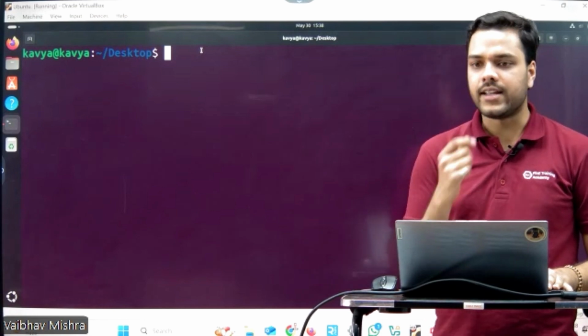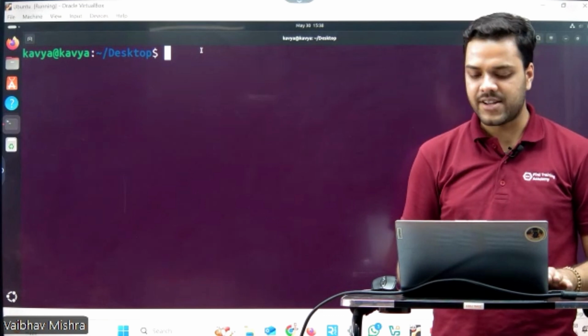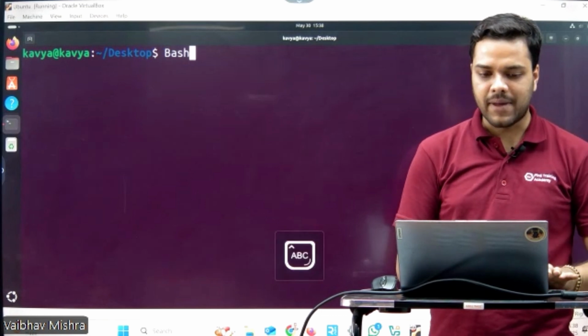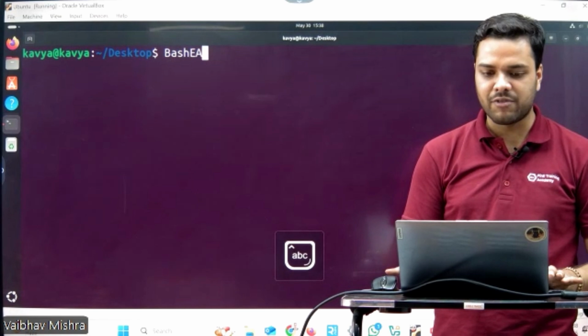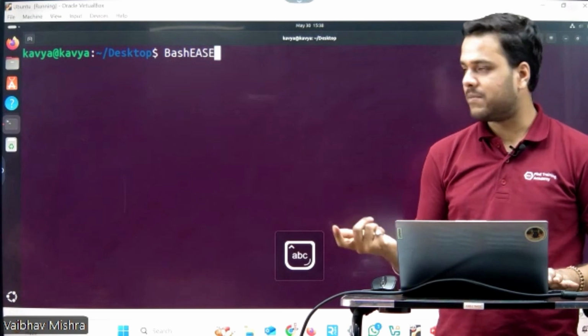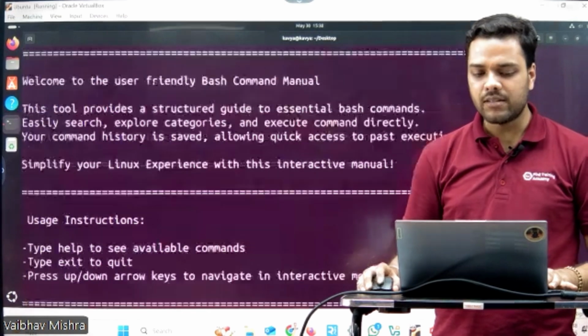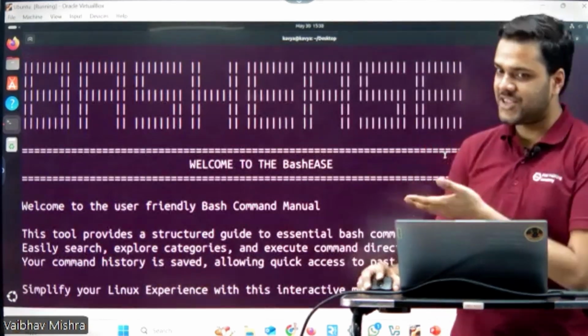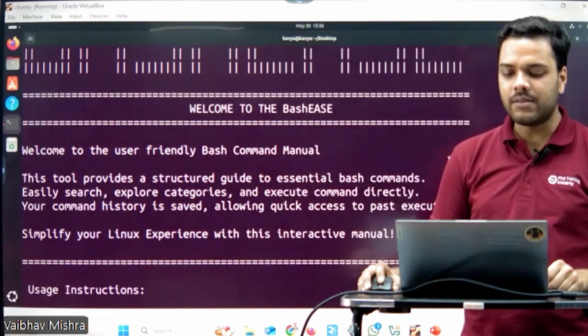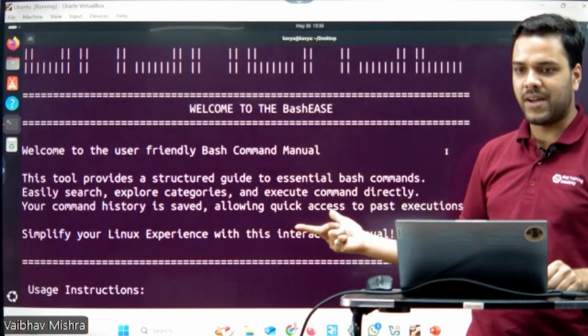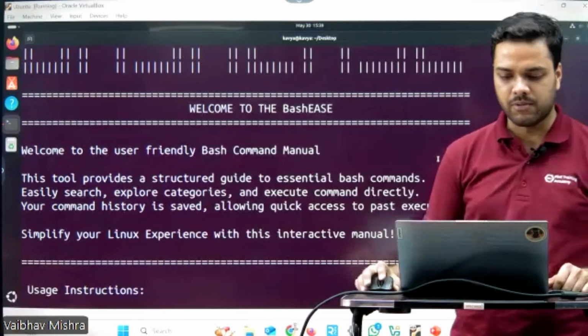I have made an alias for the path to run BashEASE. The alias is BashEASE, which is the name of our project. So simply write BashEASE and press enter. Here you will first get the logo of BashEASE, which we have made, and a quick introduction about what BashEASE does.